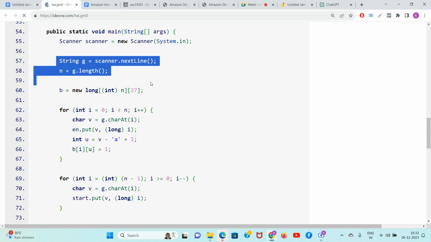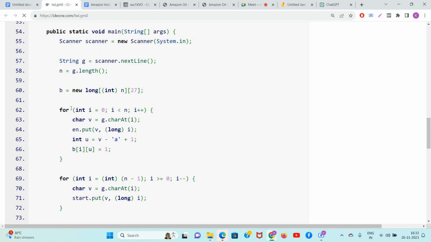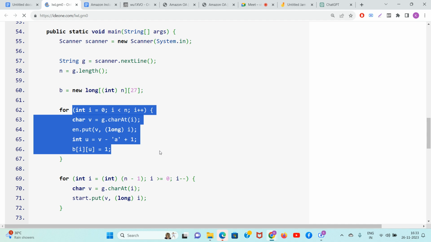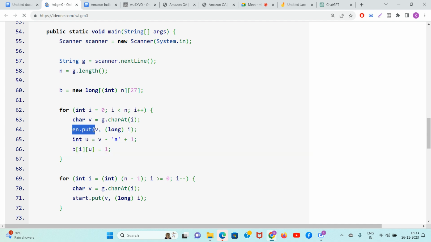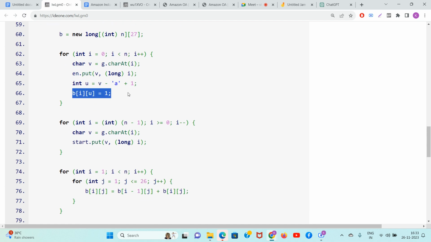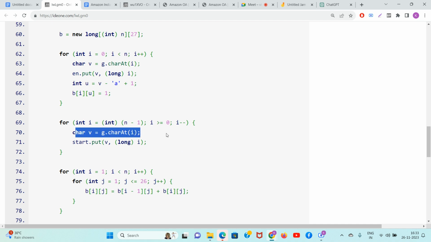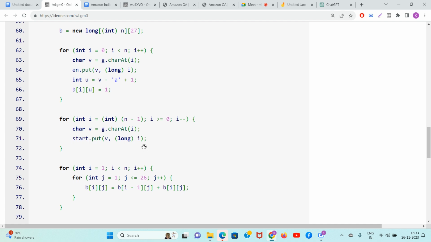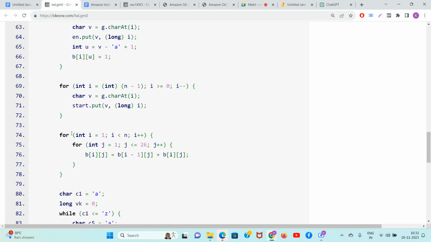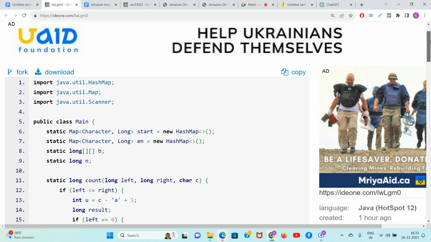String G, input, done. Travel the string, store all the occurrences, the last occurrences, okay, in the map, and your 2D array getting updated. Again, go from end to start, but I have used a different algorithm here. This is populating the start map, okay. Start and end are your hash maps which will tell you the start and end occurrence of the particular character in the string. Prefix sum algorithm ran here beautifully.